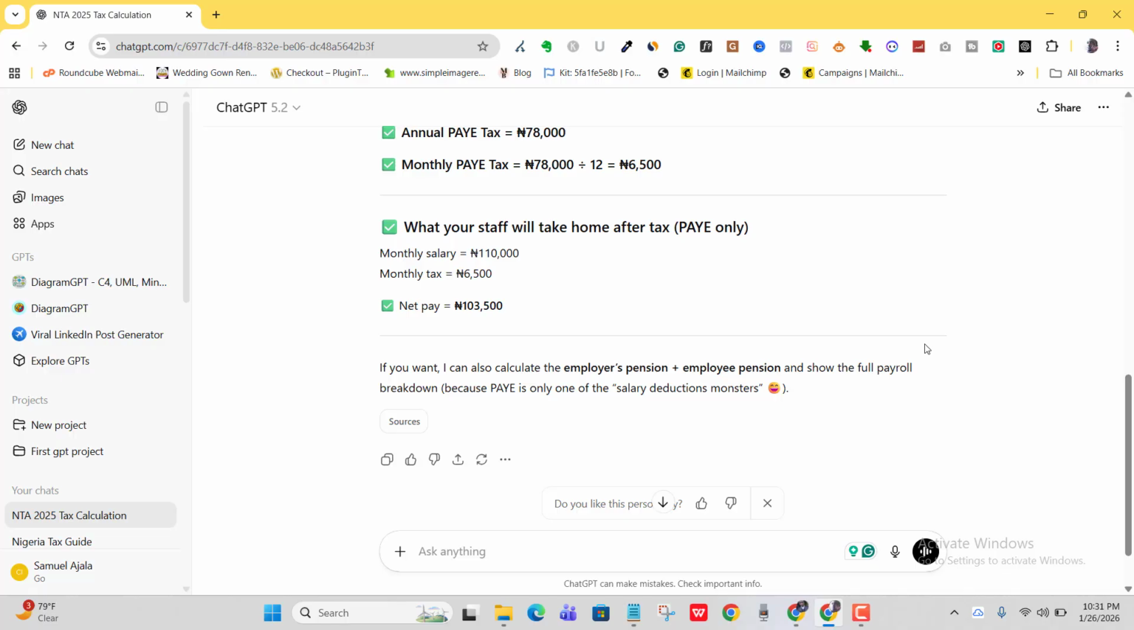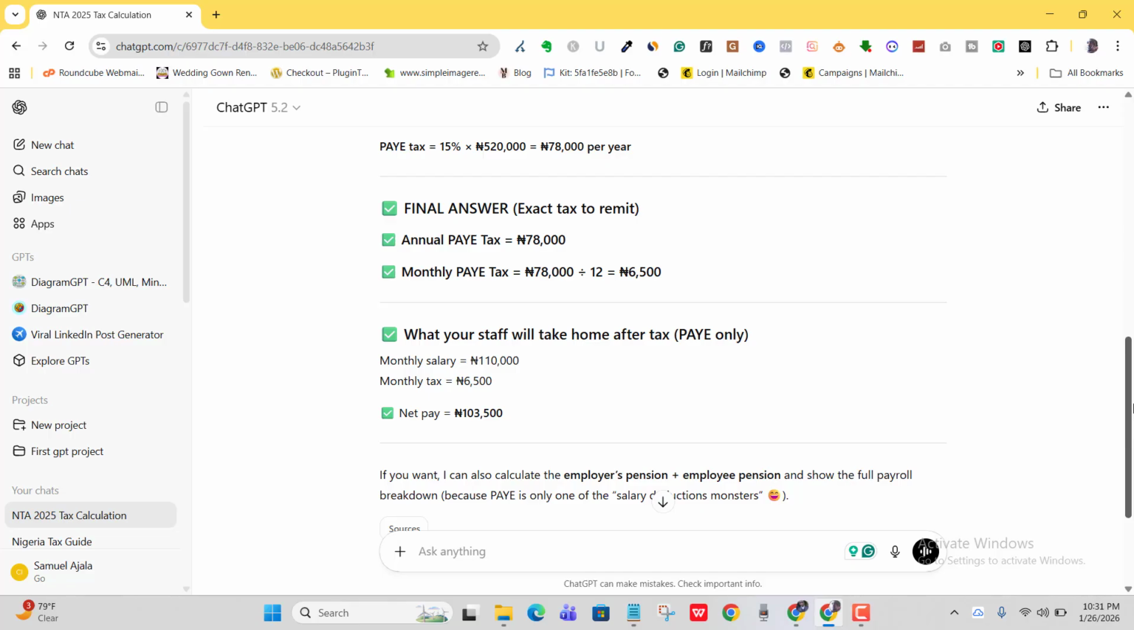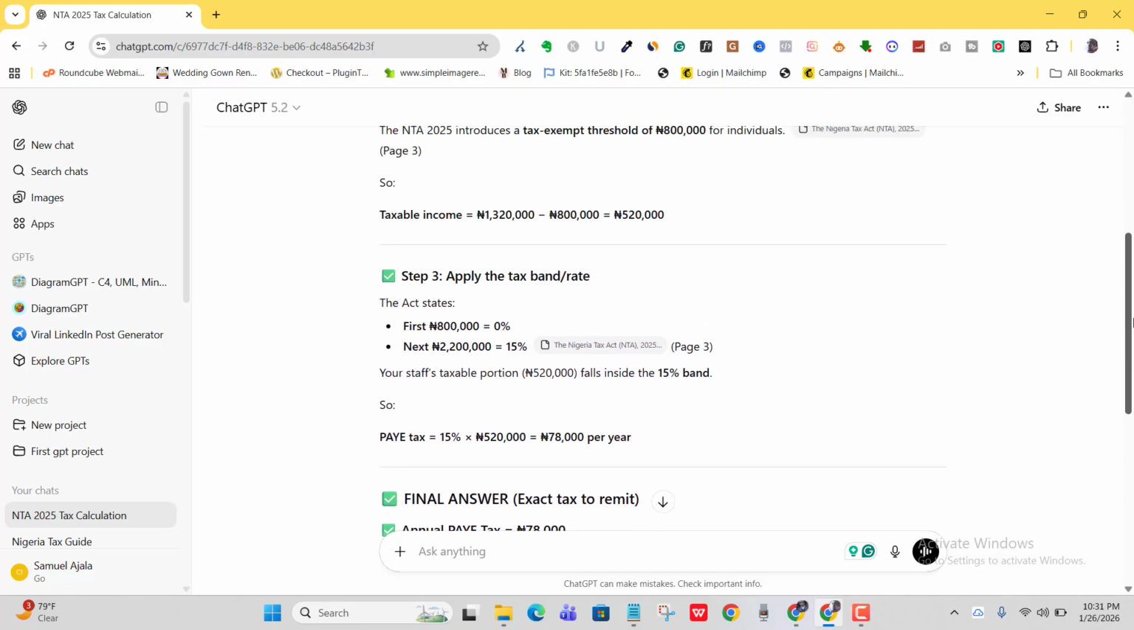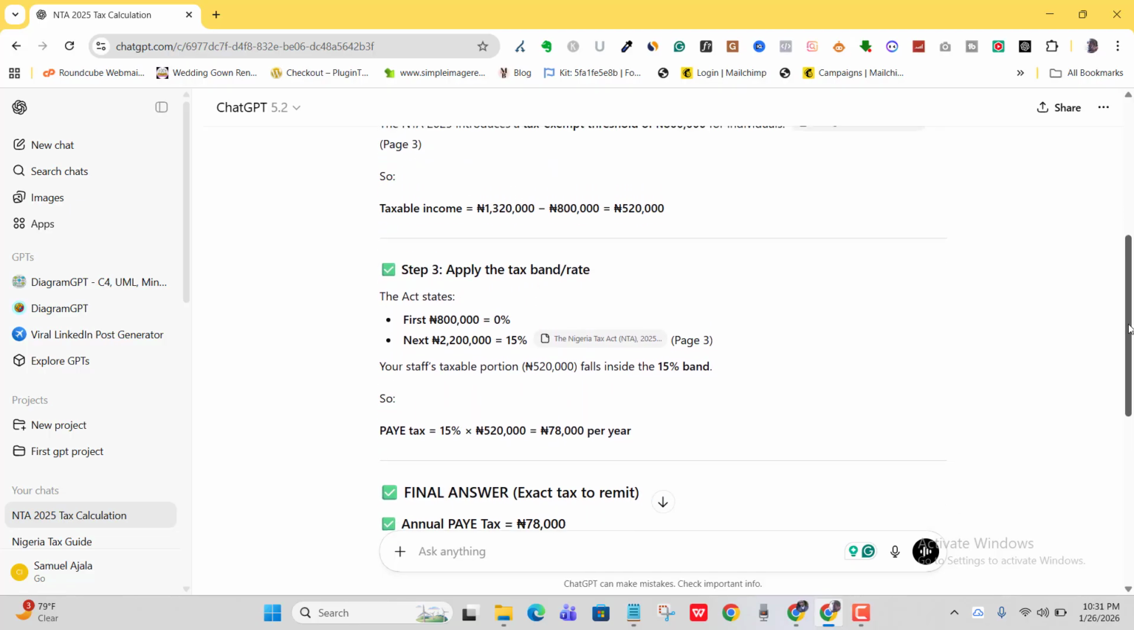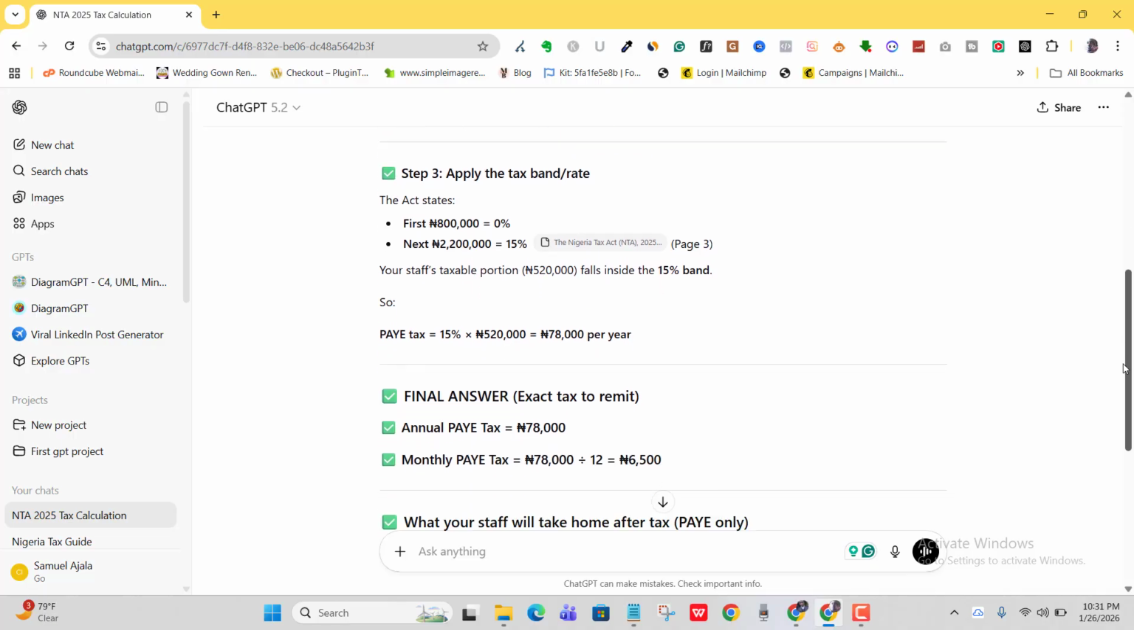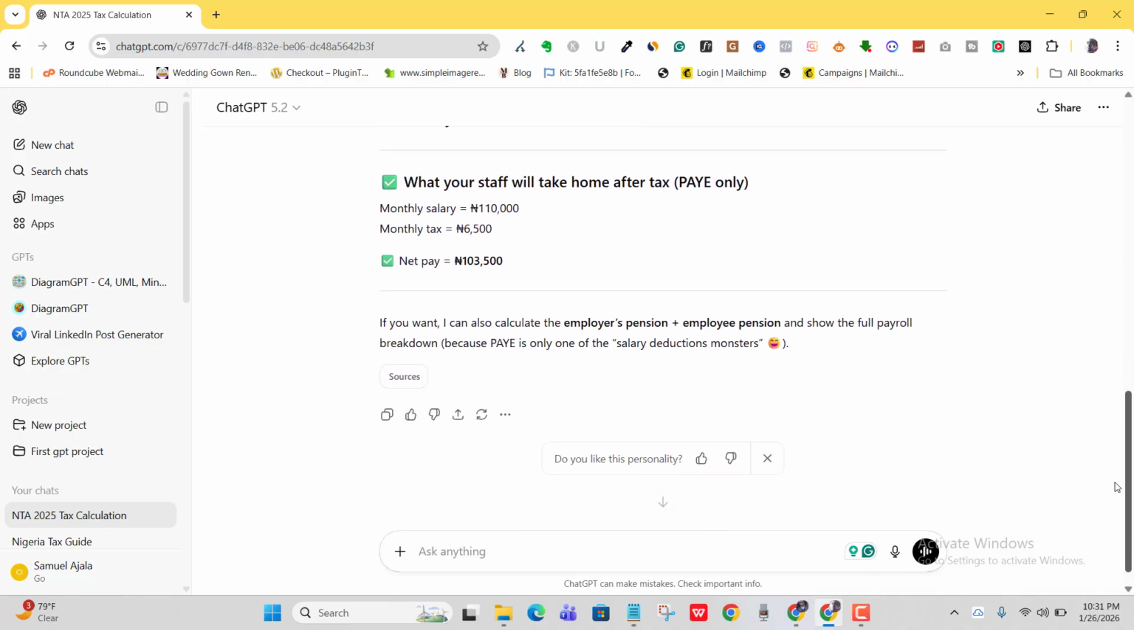but I have a little issue with this because I know that according to the new tax act, you also have what we call the rent relief of 20% of rent, up to the 500,000 naira mark. But from what ChatGPT is giving me here, it did not mention that. So I'm going to ask ChatGPT why it didn't mention that. So let's see what it's going to come up with.